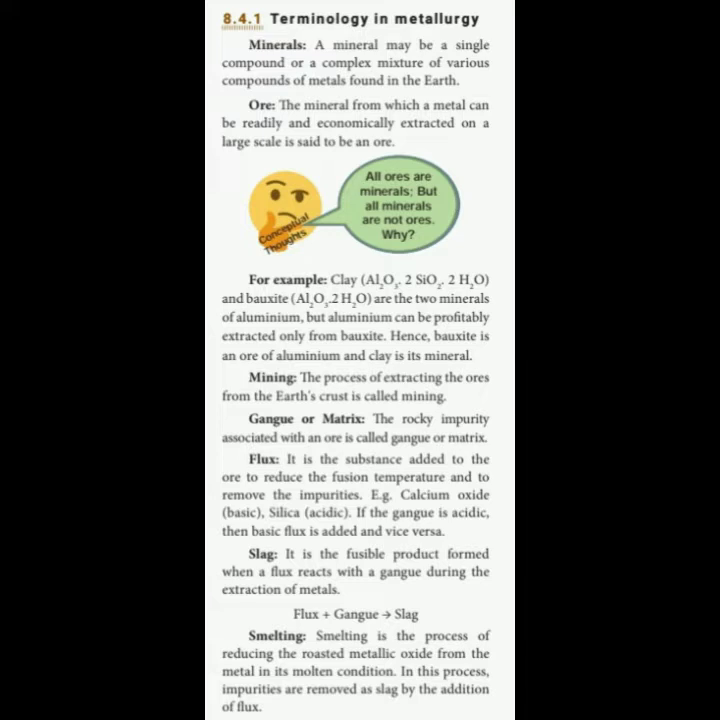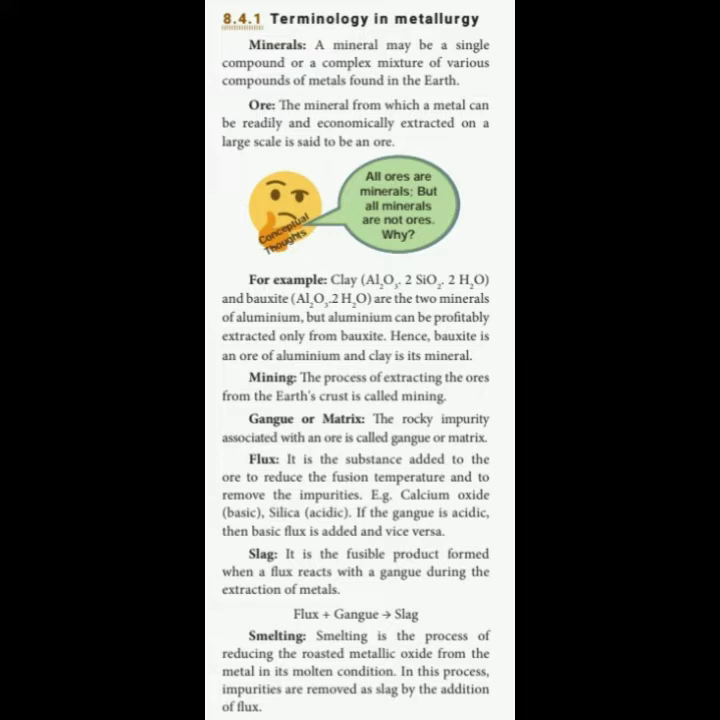Next, ore. The mineral from which a metal can be readily and economically extracted. That means from the minerals we separate the ore, and from the ore we separate the metal. So metal is present in the ore and the ore is present in the minerals. So the ore definition: the mineral from which a metal can be readily and economically extracted on a large scale is said to be an ore. So simply we say all ores are minerals, but all minerals are not ores.